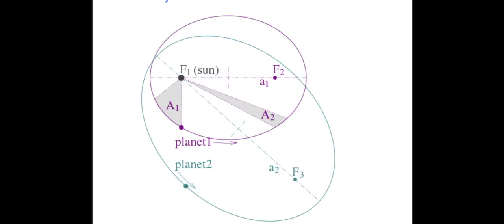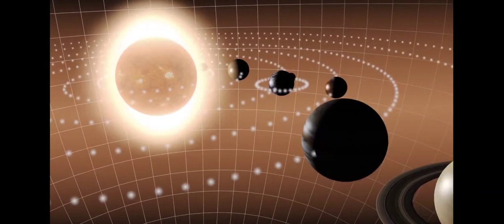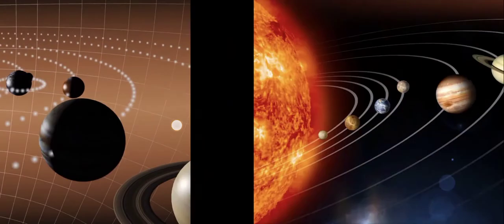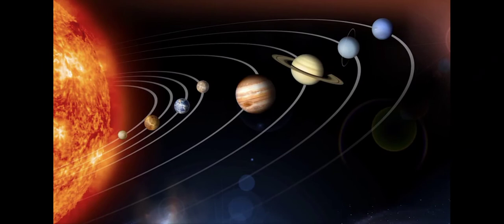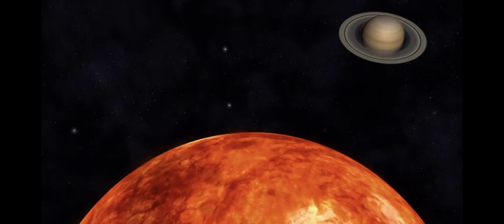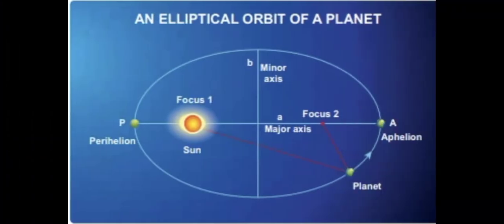Kepler's first law is: the orbit of a planet is an ellipse with the sun at one of the foci. Once again, I will read this definition of Kepler's first law: the orbit of a planet is an ellipse with the sun at one of the foci. This is Kepler's first law.